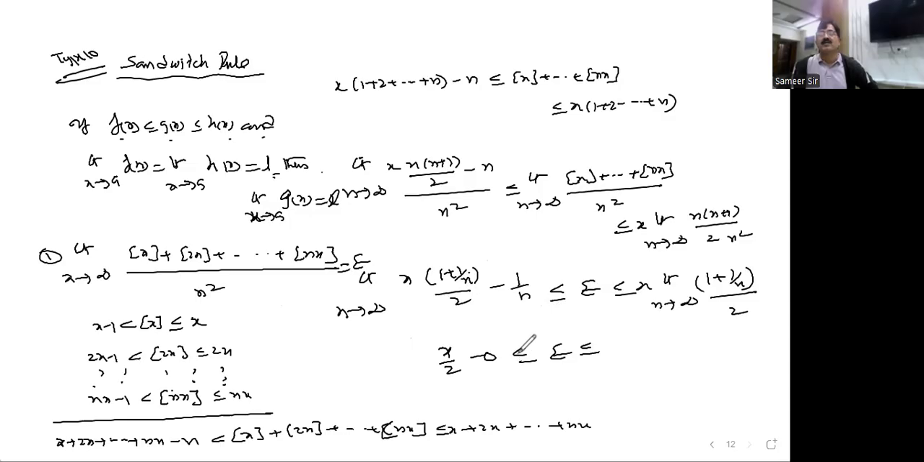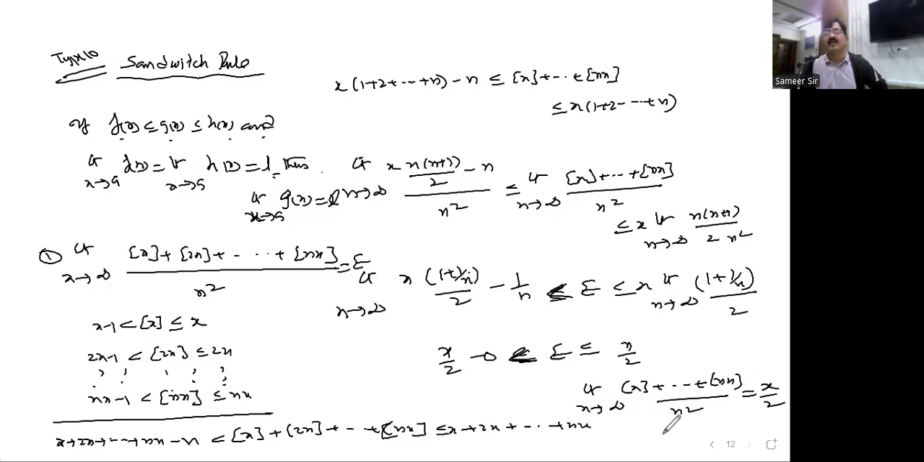than, okay, this is less than only, sorry, less than, and this is less than equal to. What happened here? x by 2. Both sides x by 2. So that means e is also the same. Limit n tends to infinity, step x. So 1 plus step nx divided by n square becomes what? x by 2 we are getting.